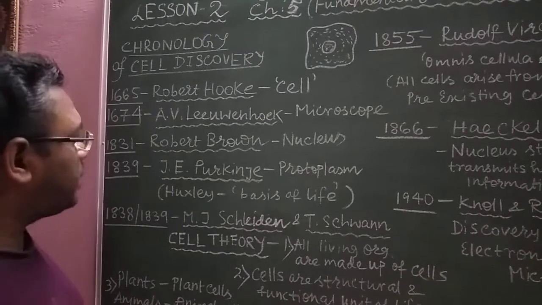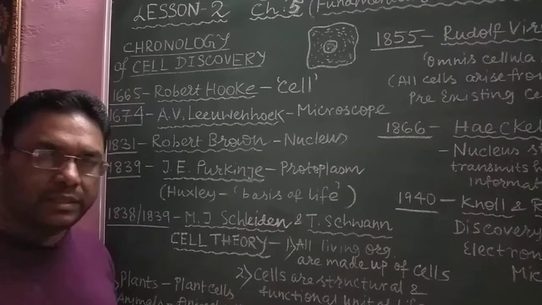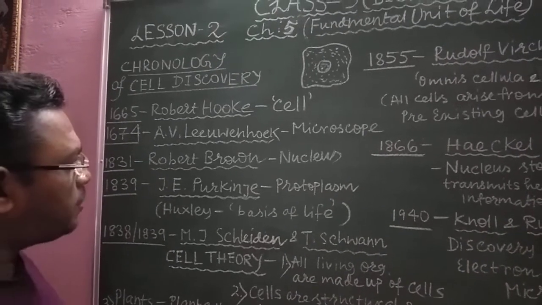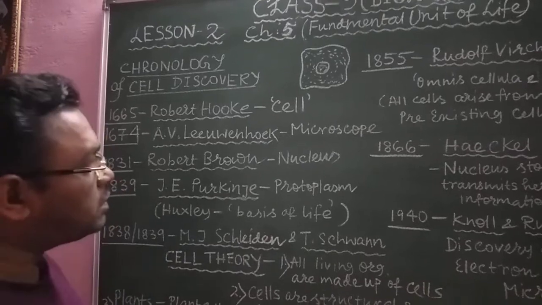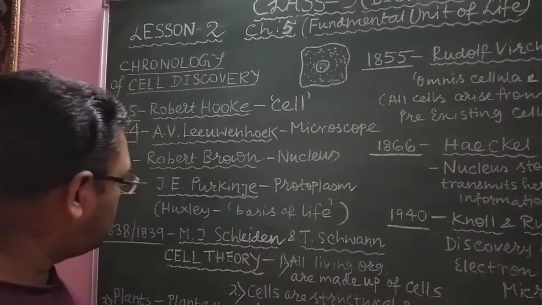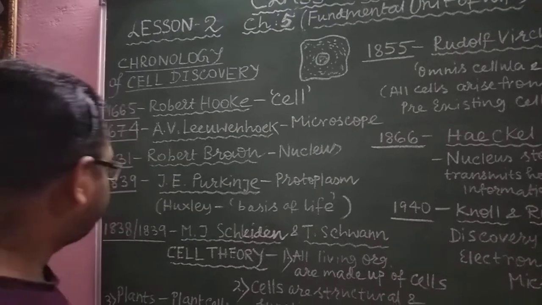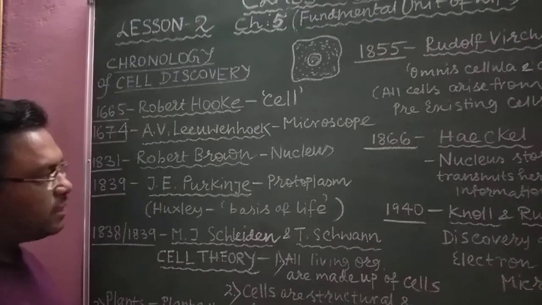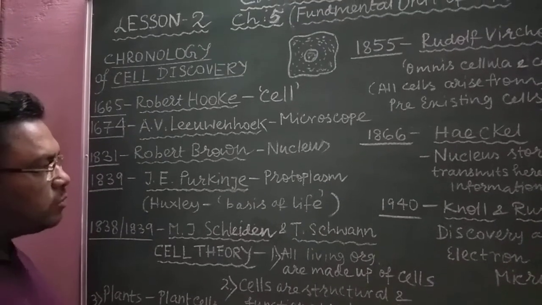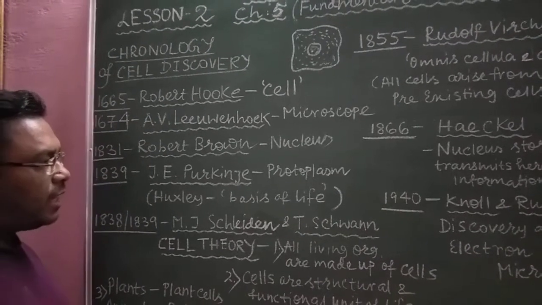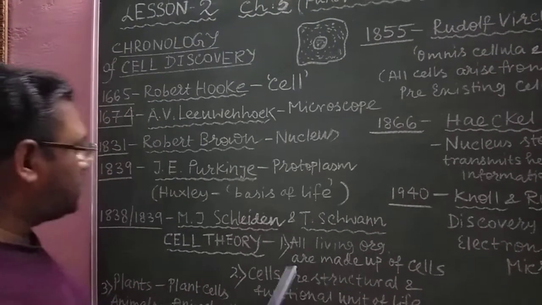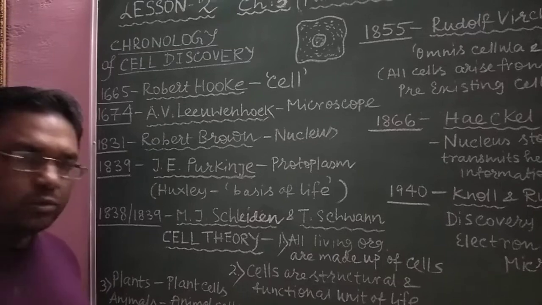Later, in 1831, Robert Brown, another English botanist, discovered a dark patch inside the cell which he named the nucleus, which you can see here also, nucleus. Later, Dujardin, another scientist, discovered a fluid substance around the nucleus, and along with the nucleus he termed it sarcode, which is not mentioned here, S-A-R-C-O-D-E.